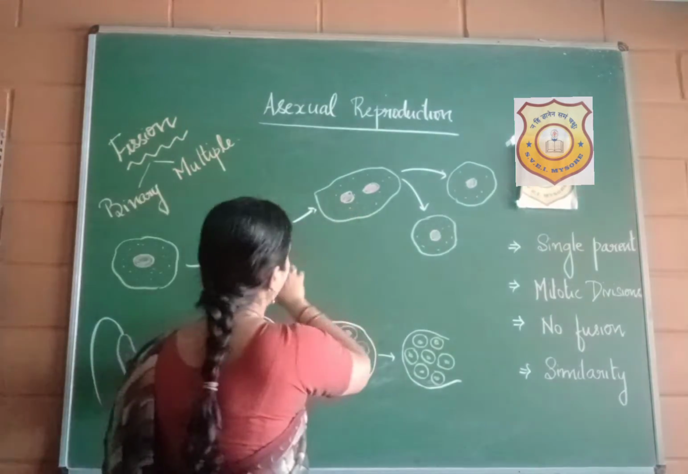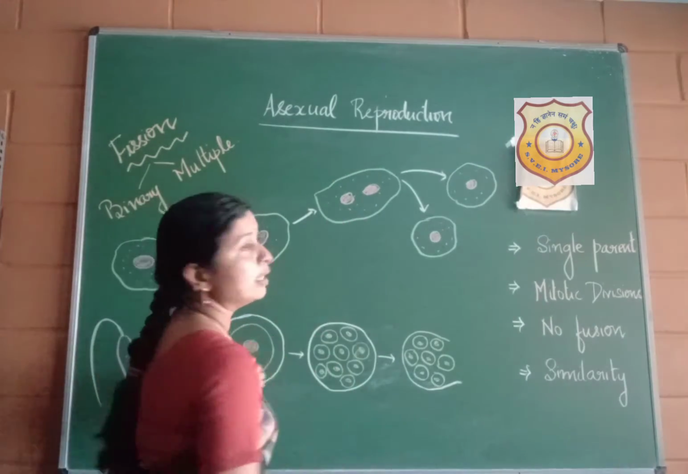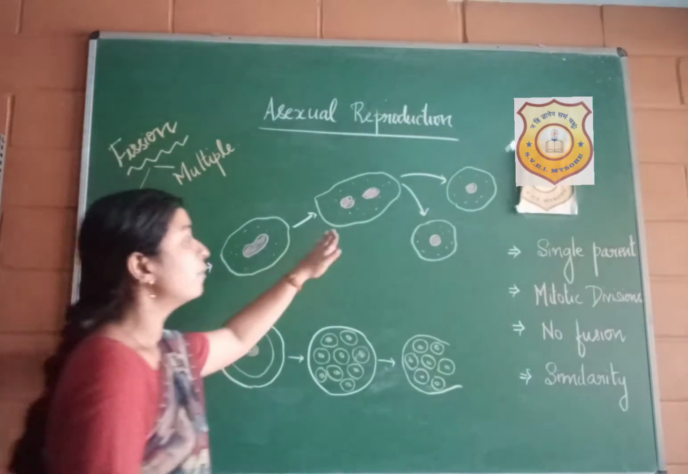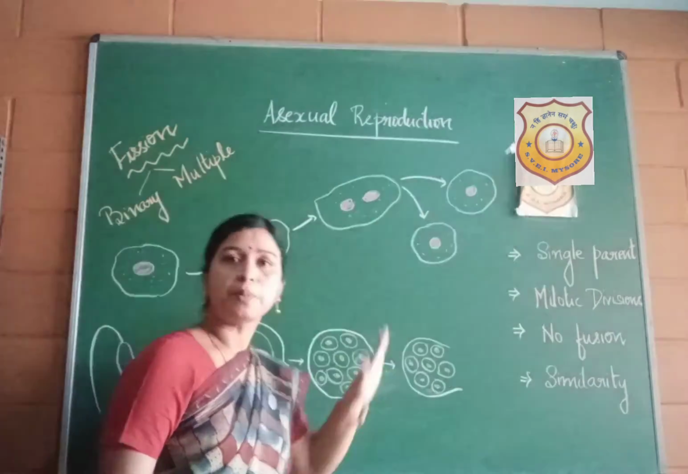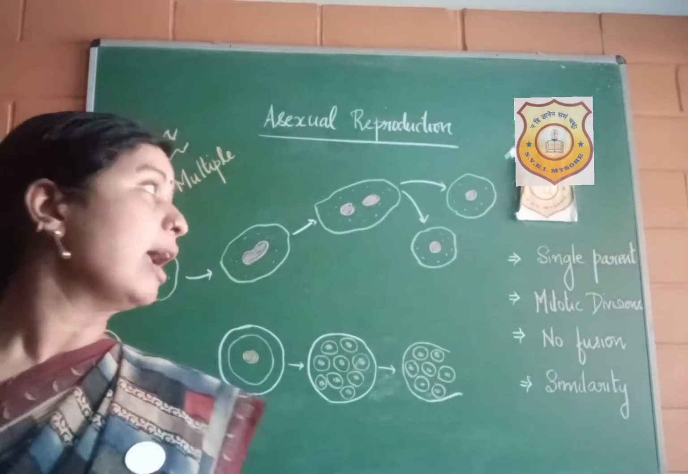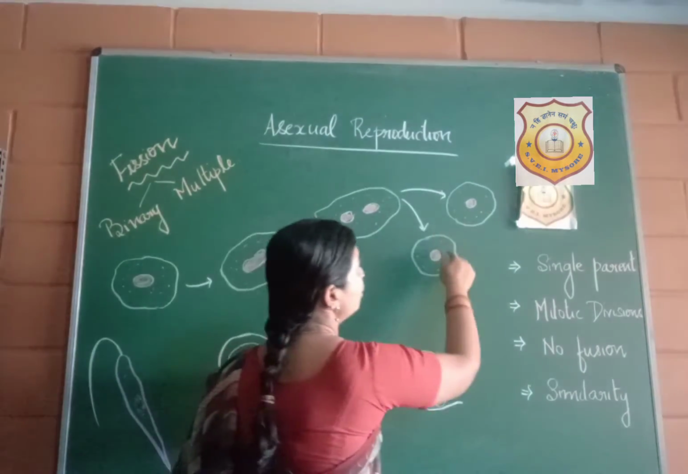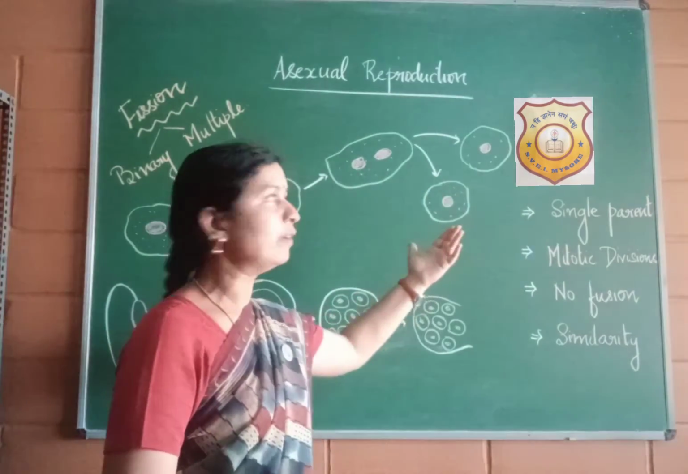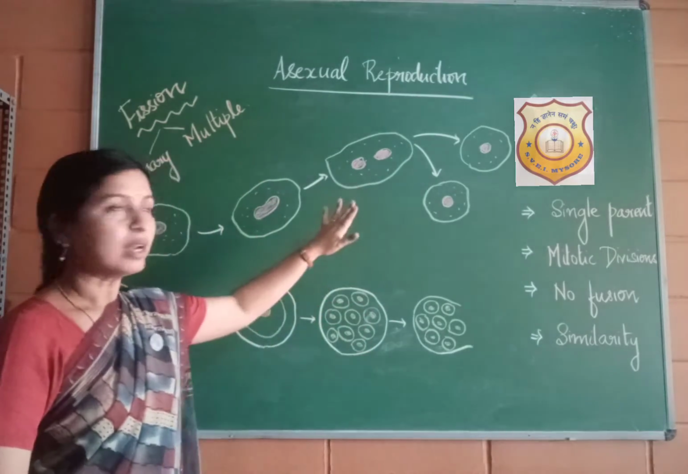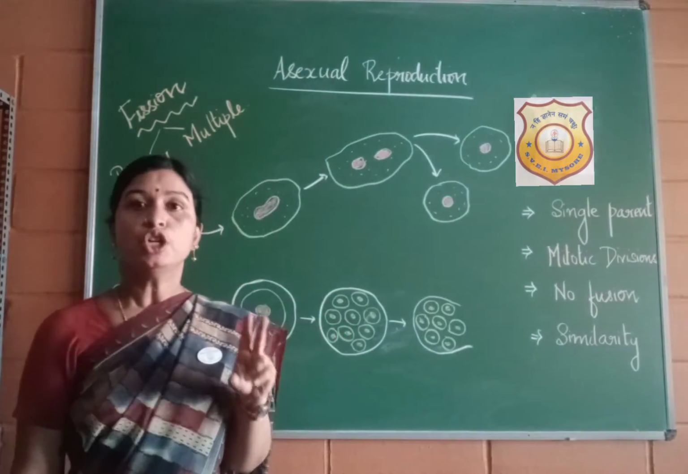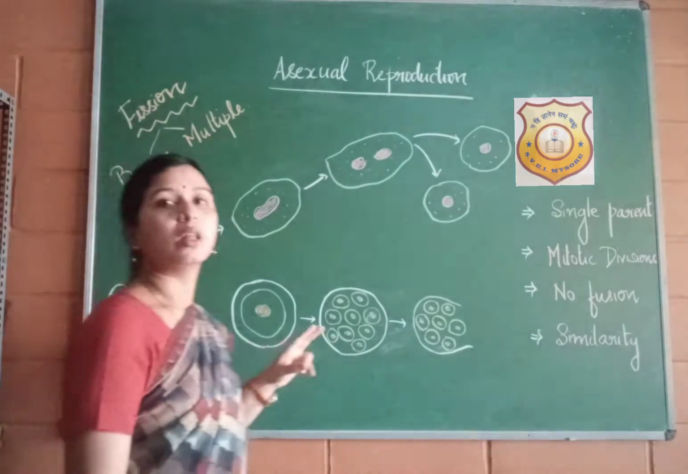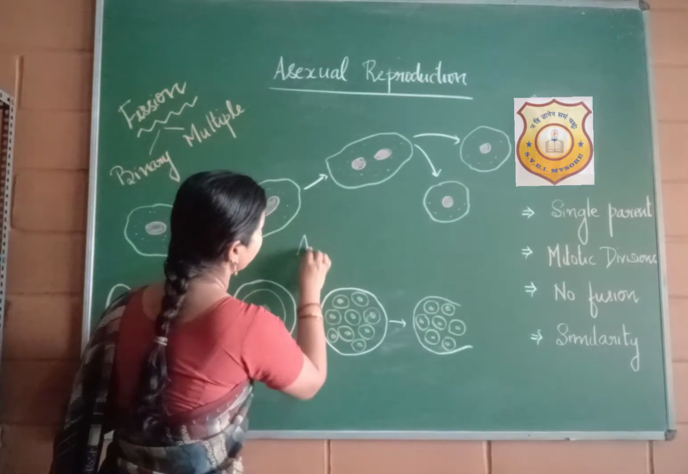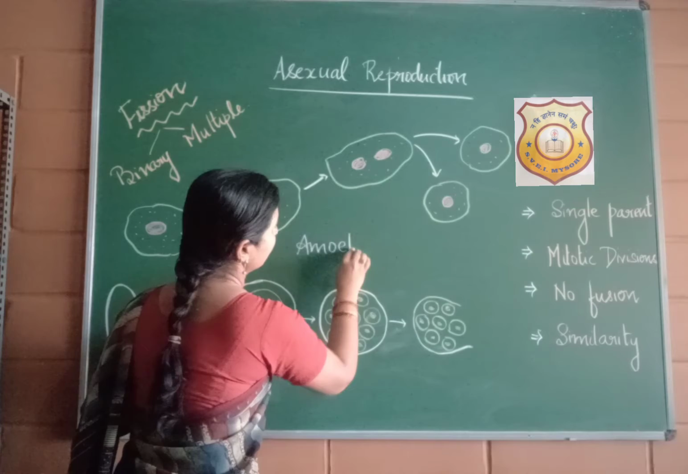Then after this process, you can see that the nucleus splits or divides into two. After the division of the nucleus, the cytoplasm also divides into two. And this gives rise to two new organisms. So the nucleus division is followed by the cytoplasmic division, and finally the organism divides into two new organisms, or we call them two daughter amoebae. So this example is that of amoeba.